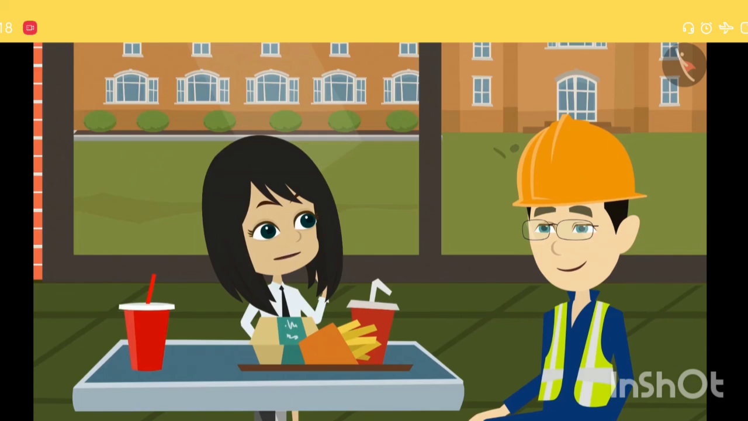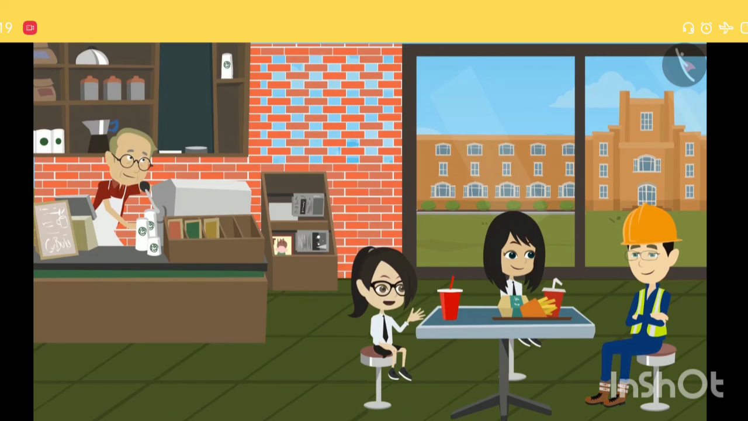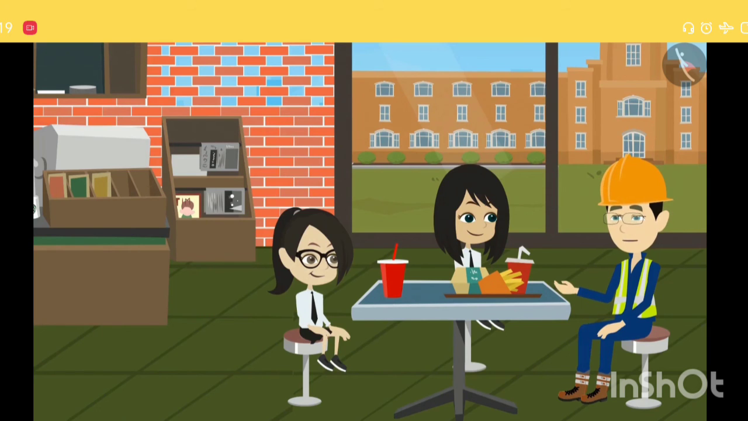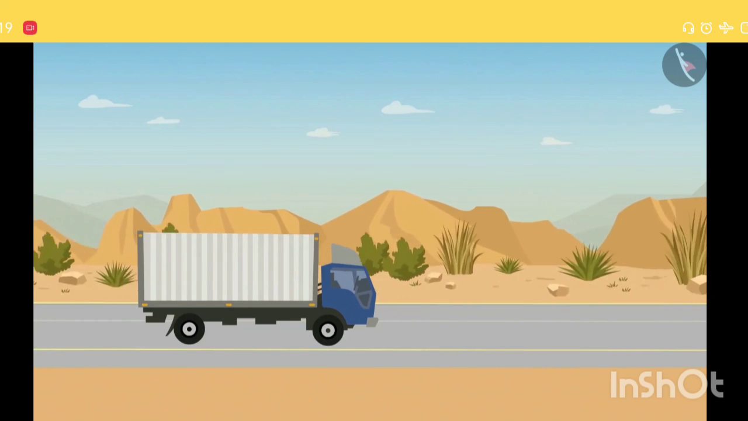Yes, exactly. This must have cost a lot of money. Yes. How much money did this cost? It's easy to calculate the expense of bricks. It only includes the cost of bricks and the transportation charges for the bricks to deliver at the construction site. Transportation charges? Yes, trucks are used to transport bricks from the furnace to the construction site.